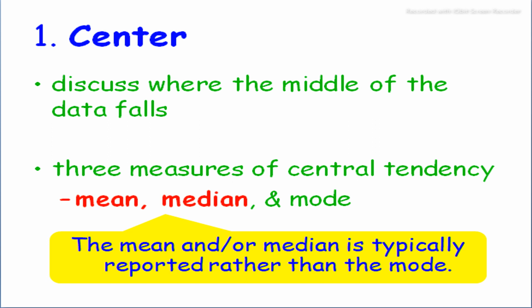In different data sets, for ungrouped data, we collect data in the shape of more repetition, more frequently, and the distribution may have one or more modes. A distribution having one mode is called unimodal, and a distribution with more than one mode is called bimodal or multimodal. The mean and median are typically reported rather than the mode.